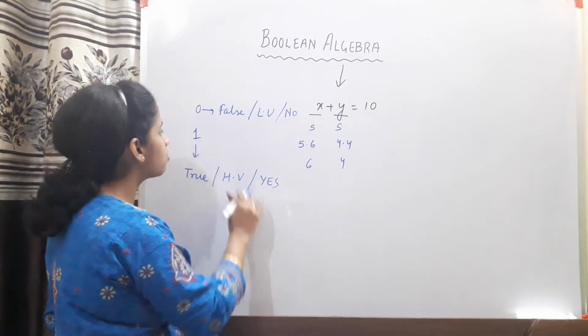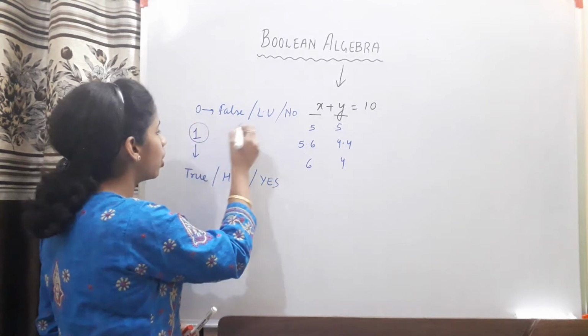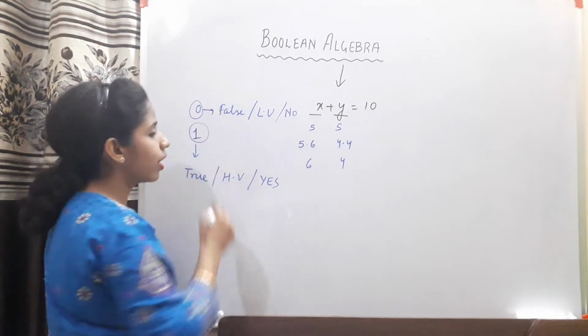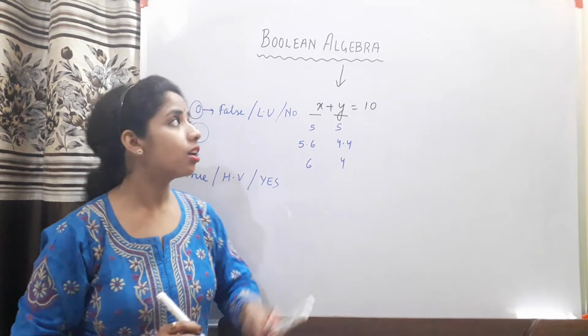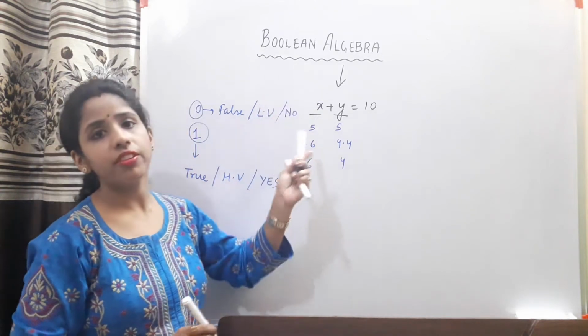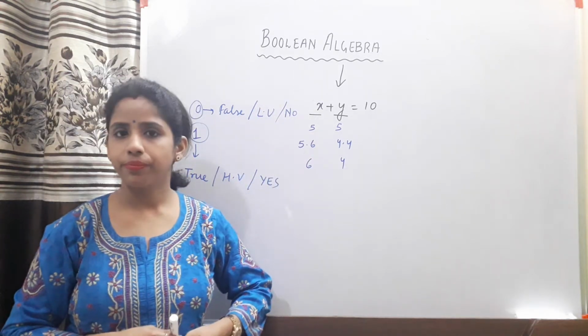So all these terms are basically referring to the value 1 and these terms are referring to the value 0. Now you must have understood how Boolean algebra is different from normal algebra, right?